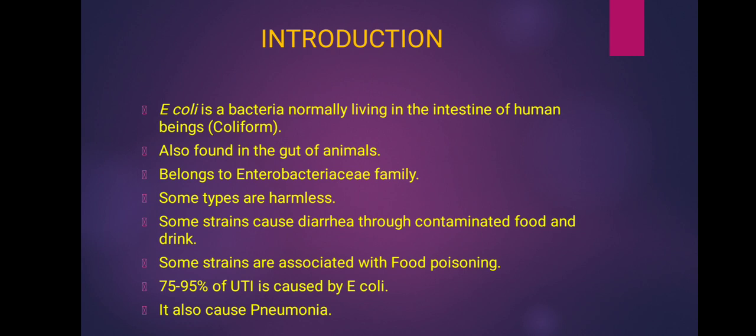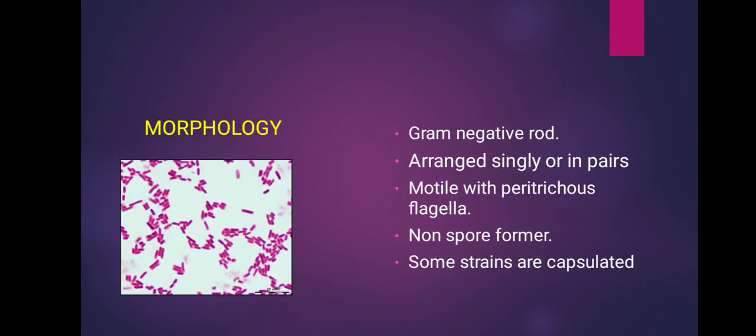Nearly 75 to 95% of UTI, that is urinary tract infection, is caused by E. coli. It also causes pneumonia. And now we'll see the morphology of this particular bacteria.